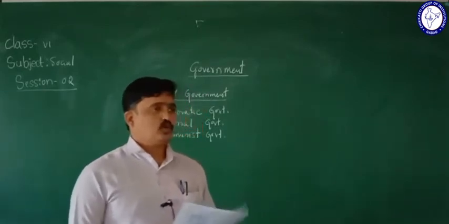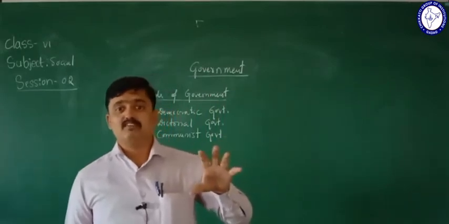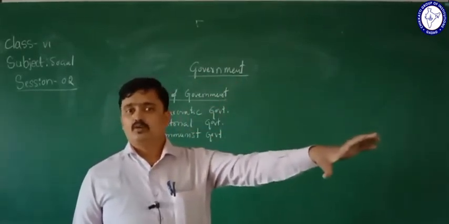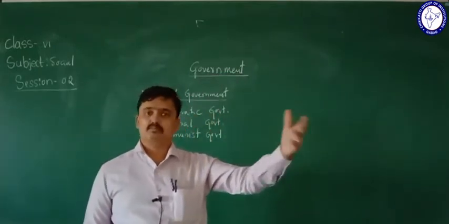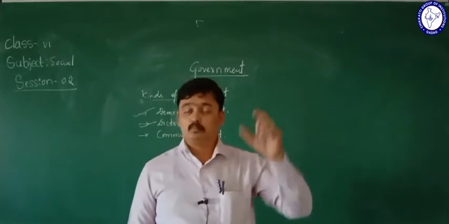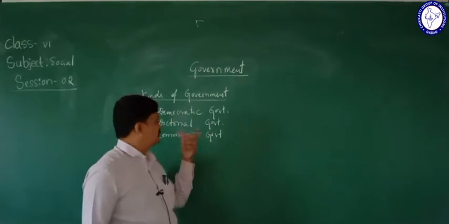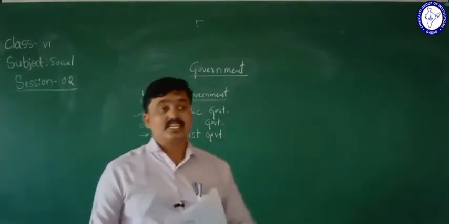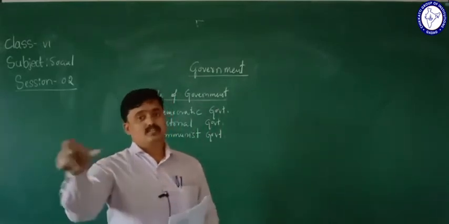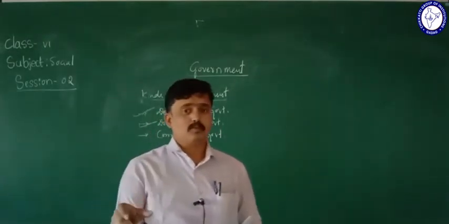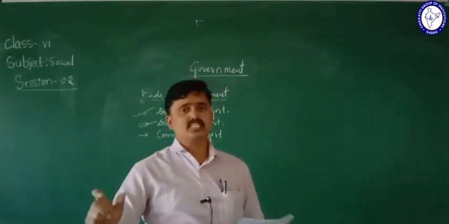Okay, and also we know that here democracy upholds freedom. Democracy gave freedom to the citizens of nations. Democracy means, as I told in earlier classes, of the people, by the people and for the people. It upholds the freedom. But this kind of government, the dictatorial government, rejects freedom. It won't give any freedom to the citizens.